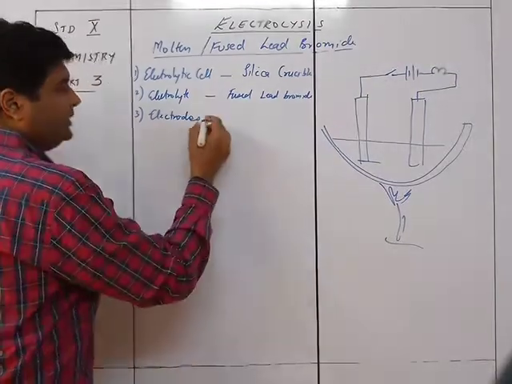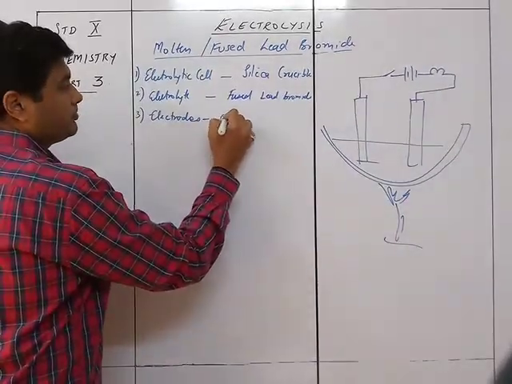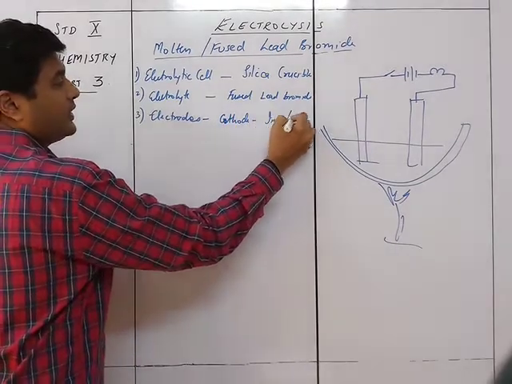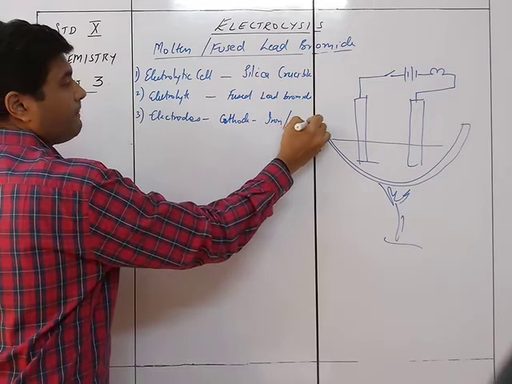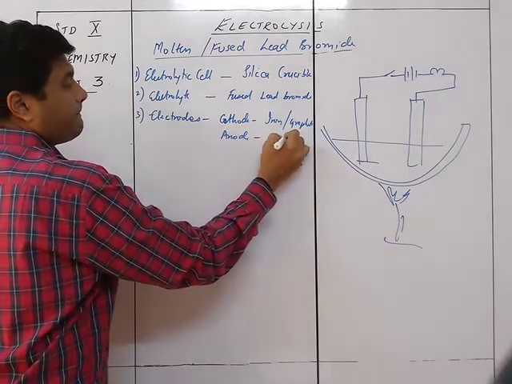So it would be this way, that the cathode will be iron or graphite, whereas the anode will be graphite.